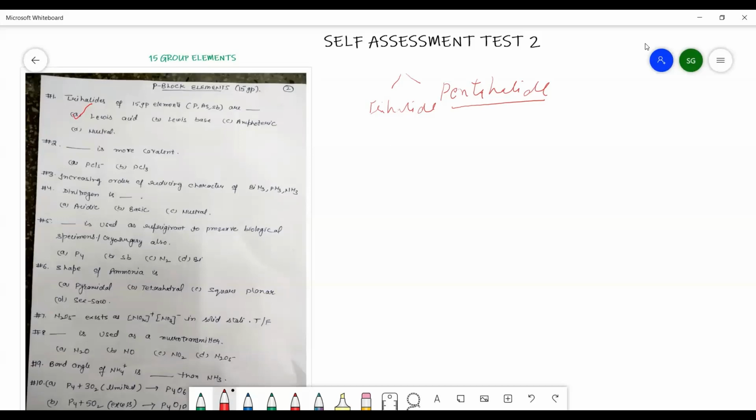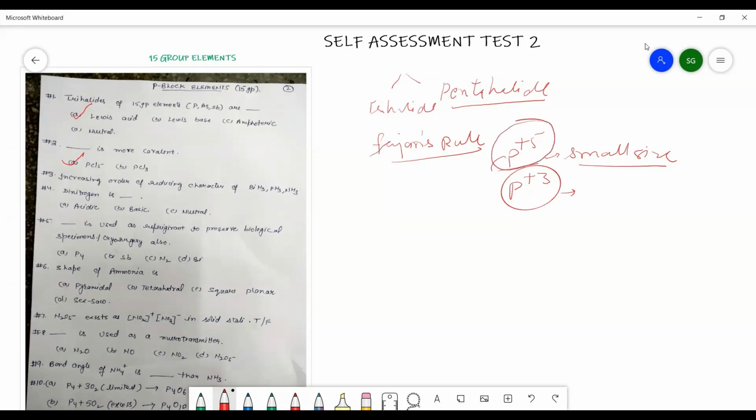Now the second question is, dash is more covalent in nature, as covalency or the ionic character is determined with the help of Fajan's rule. In Fajan's rule, I have already talked about it. So the pentahalides are more covalent in nature because phosphorus in the +5 oxidation state has a small size that will be used in the assertion reasoning type questions. And in PCl3, it will be present in +3, which has larger size as compared to P +5. And according to Fajan's rule, smaller the size of the cation, more will be the covalent character.